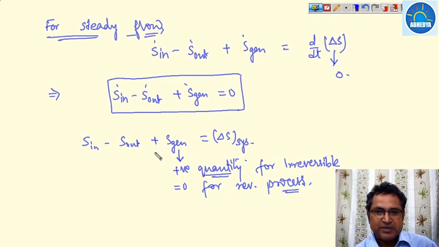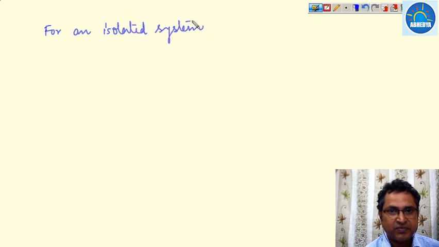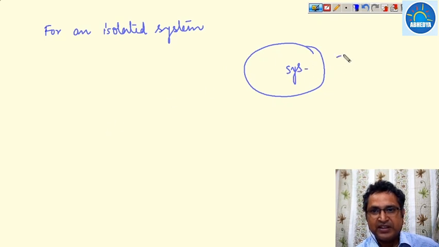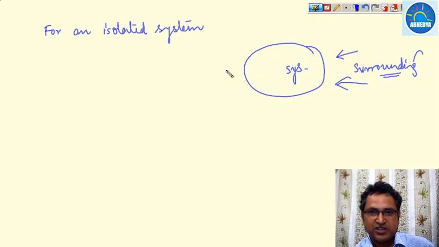Suppose our system is an isolated system. What is an isolated system? Suppose this is our system and this is our surrounding. An isolated system is a system in which no interaction takes place between the system and surrounding.